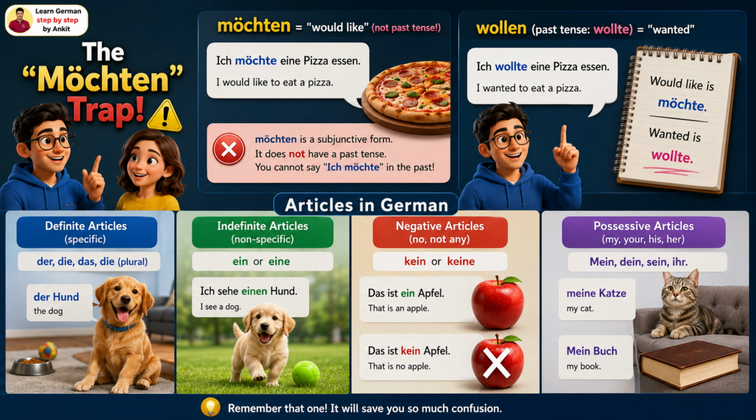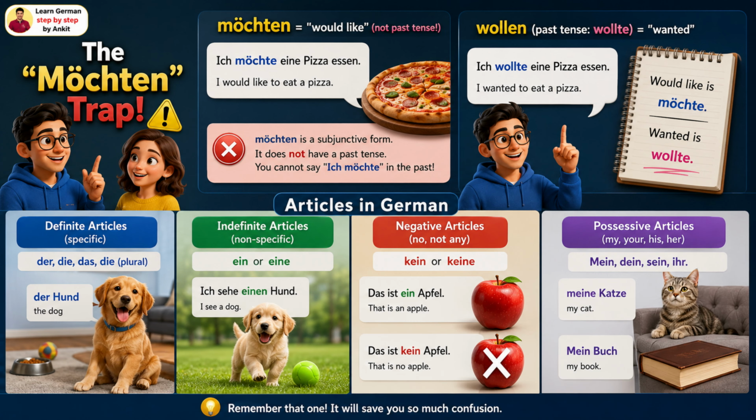The Möchten Trap. This is the number one mistake German learners make. Möchten translates to would like, as in, ich möchte eine Pizza essen. I would like to eat a pizza. But möchten is technically a subjunctive form. It does not have a past tense of its own. You cannot say ich möchte in the past.